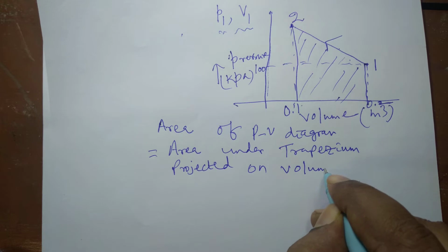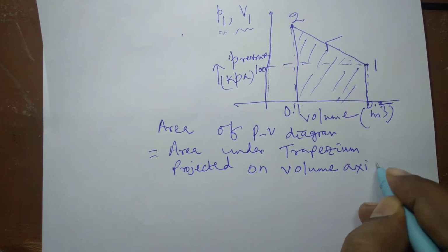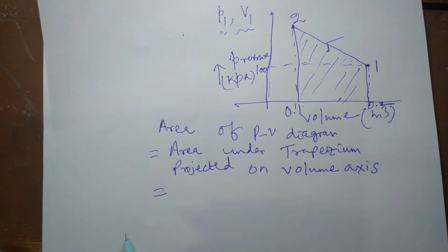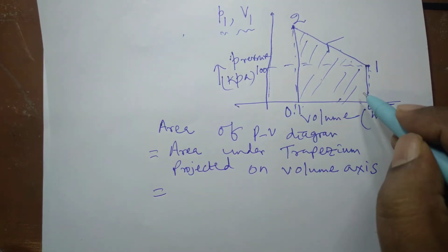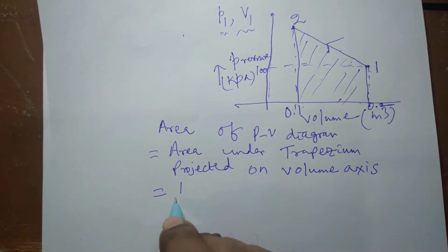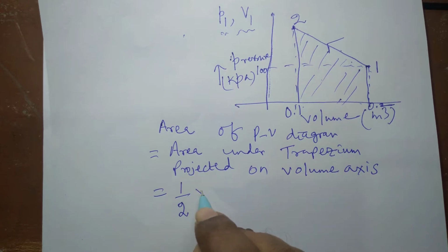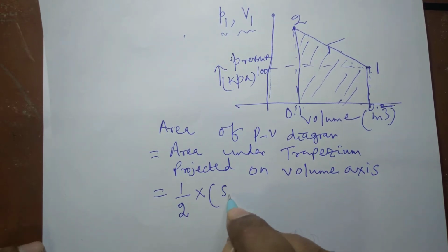We know that magnitude of work transfer is nothing but area under the PV diagram during a process. So this is the area under the trapezium. According to the formula of area of trapezium, it is half into